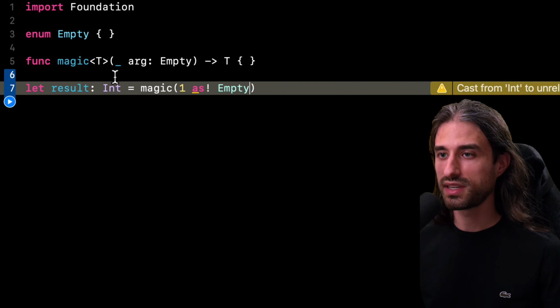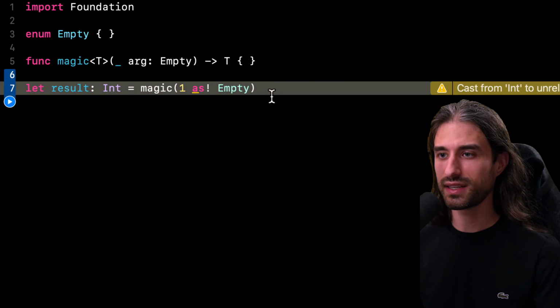So to say it differently, this argument of type empty represents an impossible code path. The compiler is able to understand it, and that's why it doesn't care about what is inside the implementation of the function, because the compiler knows that this implementation will never be executed since the call site of the function is an impossible code path.